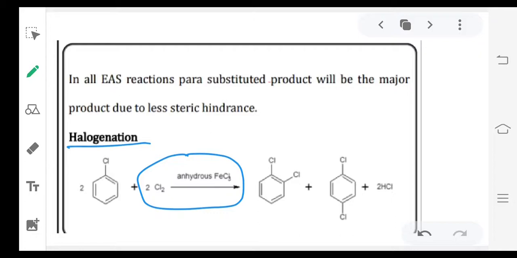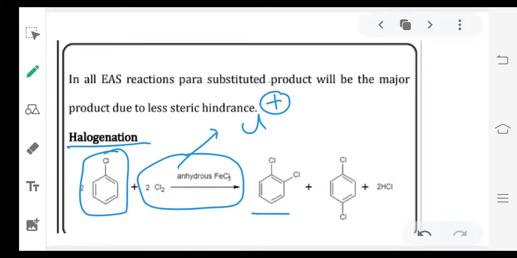The same thing here: Cl2 with anhydrous FeCl3. This combination will give the chloronium ion. This is our electrophile. This electrophile should attack on this aryl halide. Where should it attack? Either the ortho position or the para position. Why? Because electron density is higher at ortho and para positions.